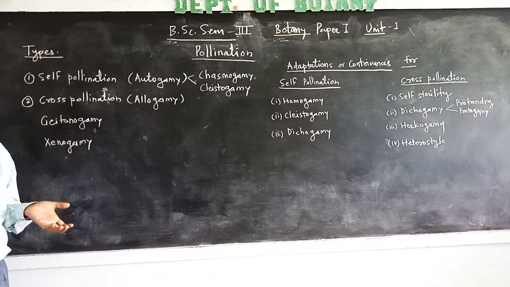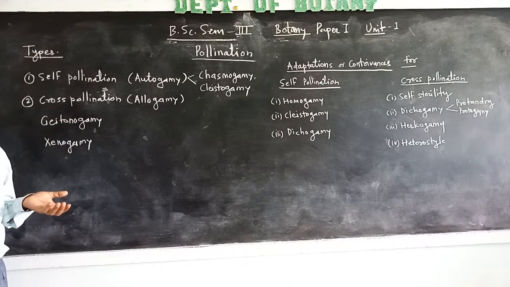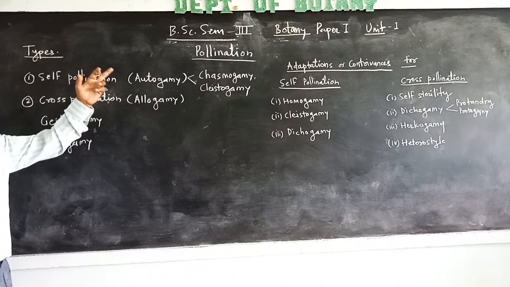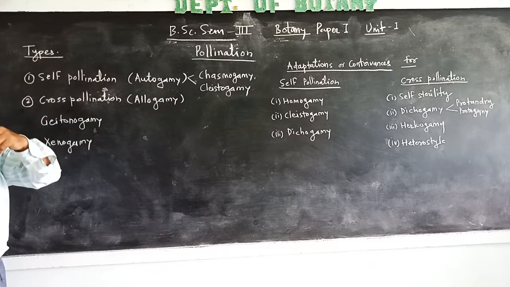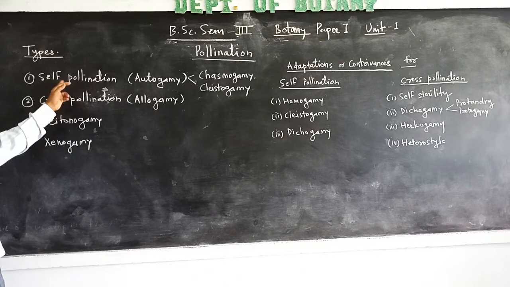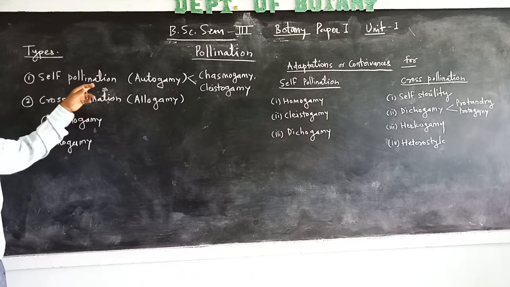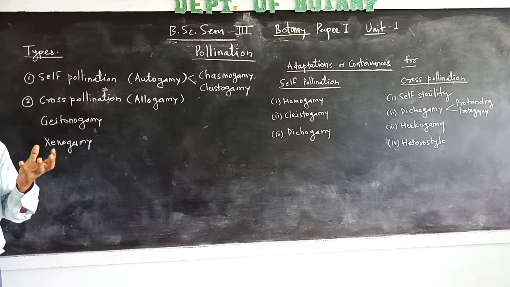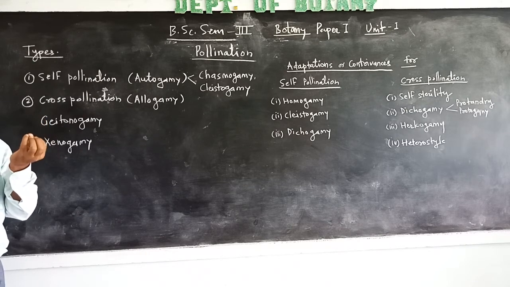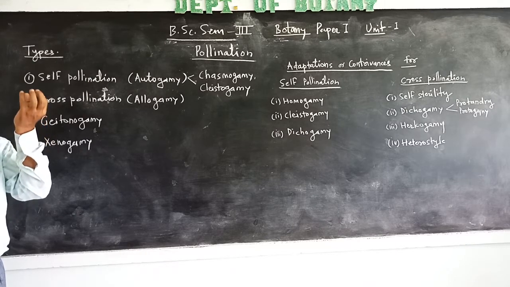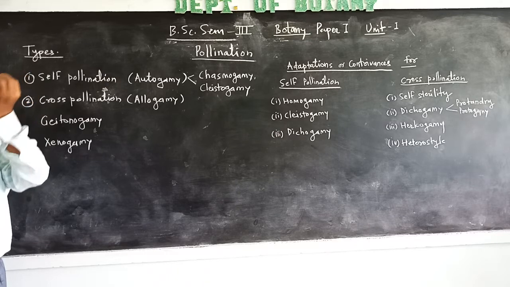The transfer of pollen grains from anther to the stigma is called pollination. It is of two types: self-pollination and cross-pollination. Self-pollination is the transfer of pollen grains from a flower to the stigma of the same flower.